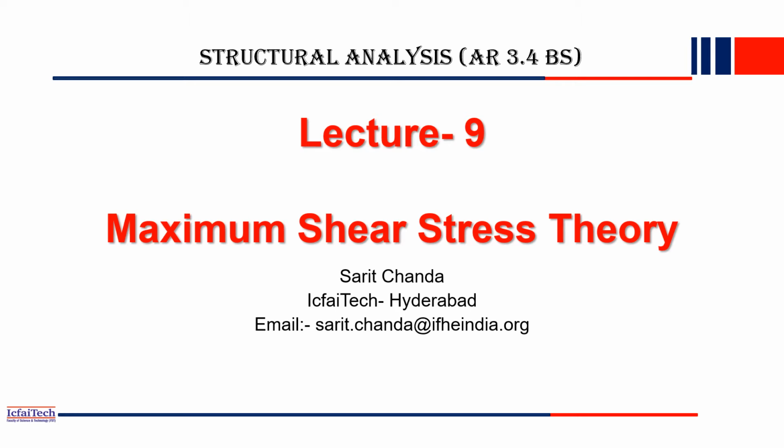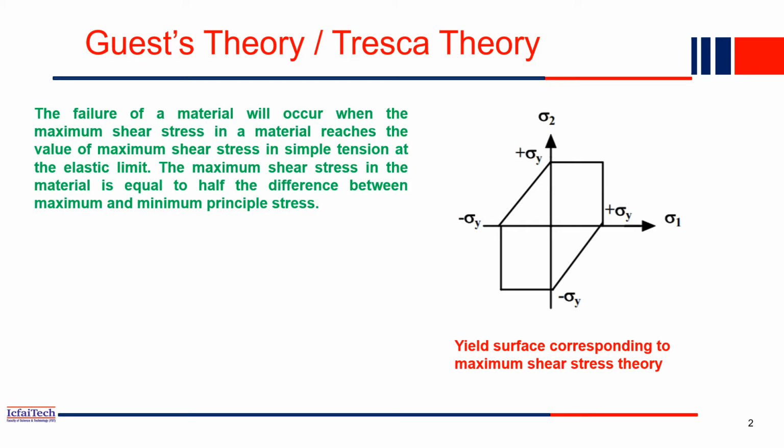So in this session I'll try to demonstrate the maximum shear stress theory, that is another type of failure theory. This failure theory is also called Guest's theory because he developed it first. So what does this failure theory say? The failure of the material will occur when the maximum shear stress in a material reaches the maximum shear stress in a simple tension at the elastic limit. The maximum shear stress in a material is equal to half the difference between the maximum and the minimum principal stress.